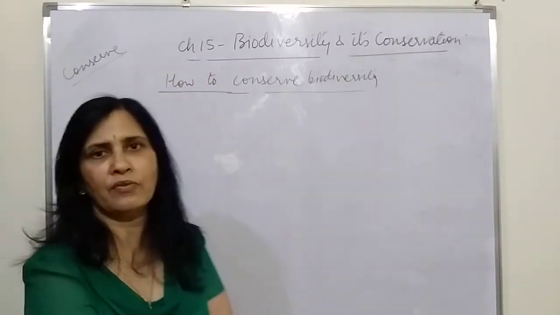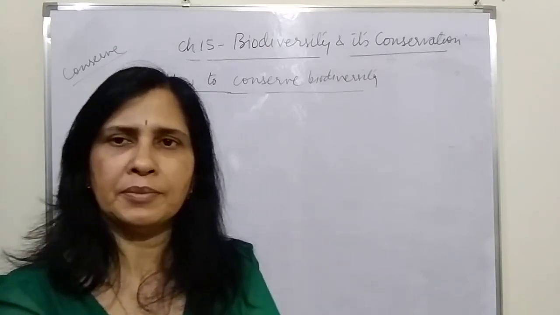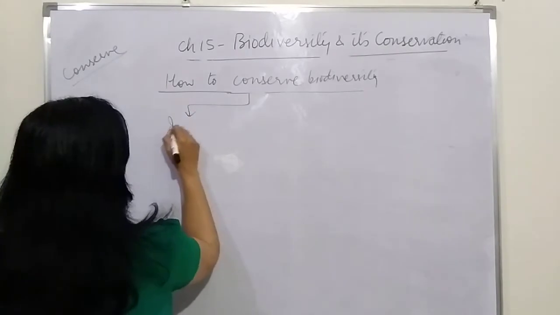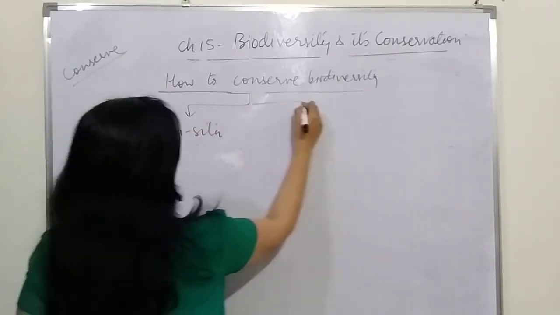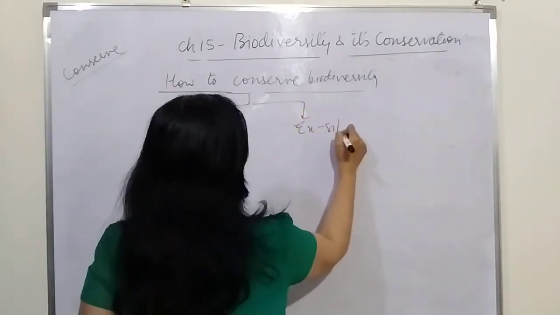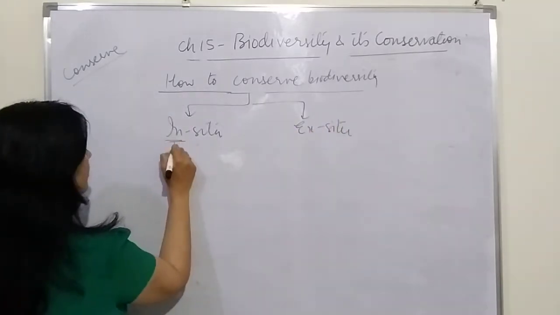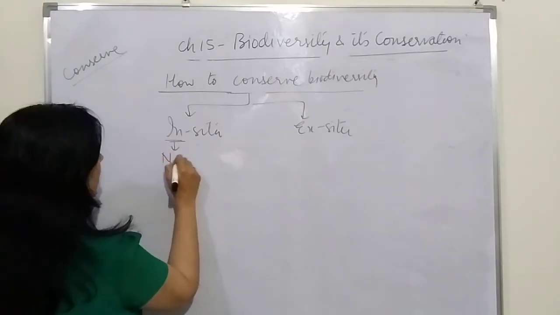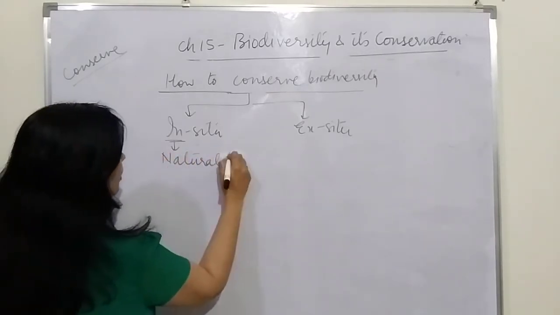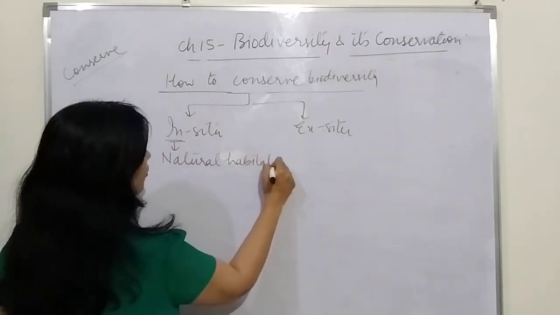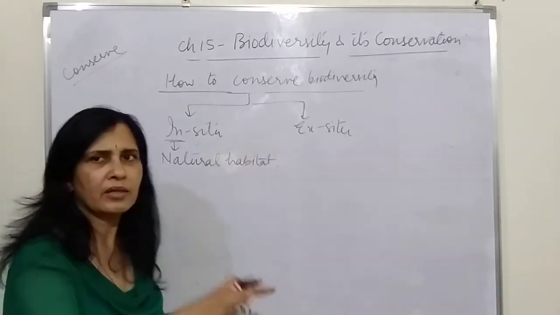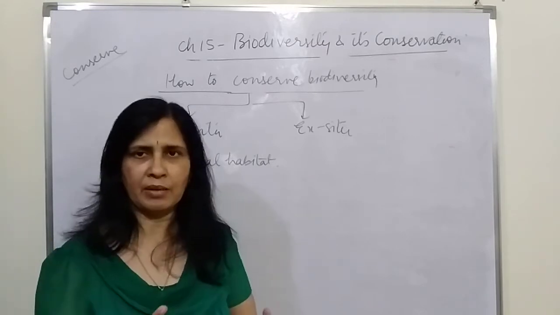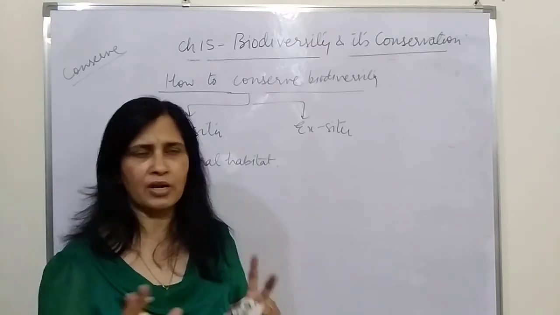Now the last topic is how to conserve biodiversity. What are we doing? There are various methods. Broadly, they are divided into two categories: the in situ method and the ex situ method. In situ means the organisms are conserved in their natural habitat. You are making that organism remain where it is, helping and preserving it there itself, not disturbing its natural environment.